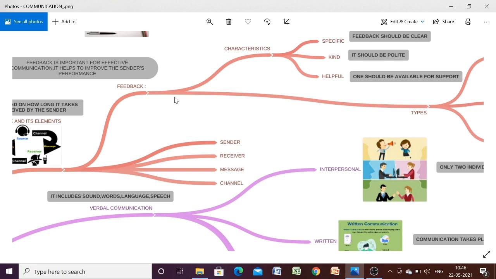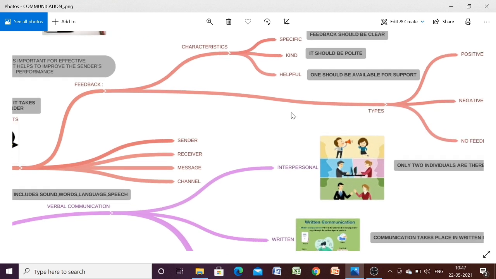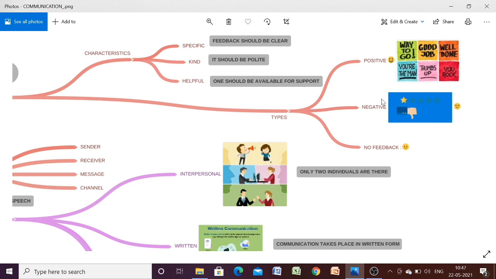Now again, feedback can be of different types also. Feedback can be divided into positive feedback, negative feedback, and no feedback. In our day-to-day life, we generally give ratings to so many services. Like if you are using Ola services, Zomato services, or doing any online shopping, you have to submit your ratings and your feedback.